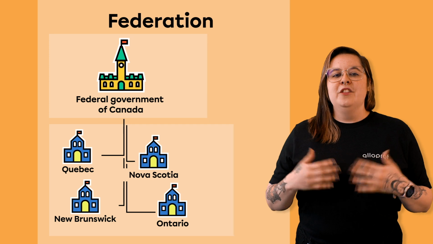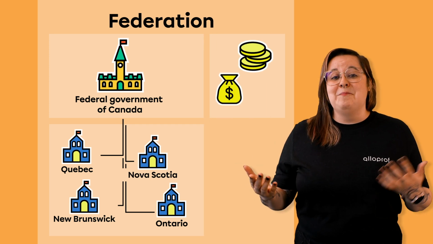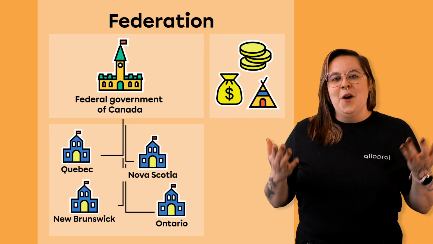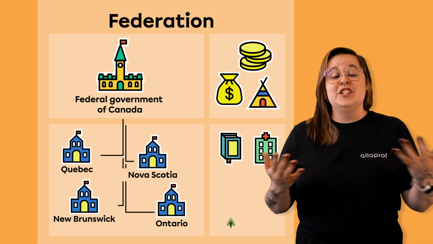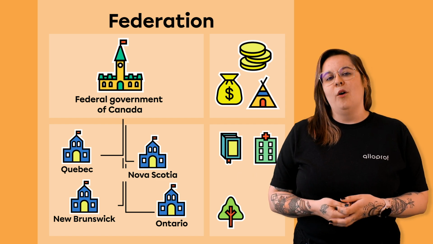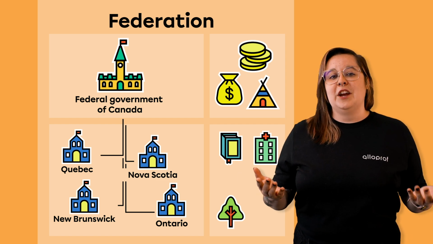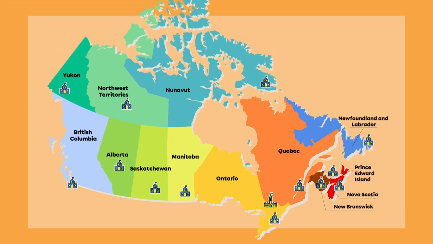For example, the federal government managed currency, banks, and indigenous policies, while the provincial governments took care of education, healthcare, and managing natural resources. Over the years, other provinces and territories joined to create Canada as we know it today.